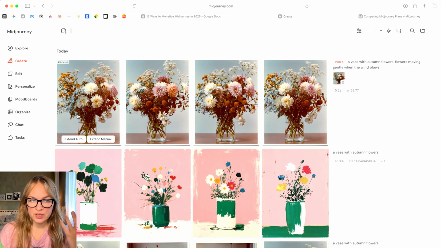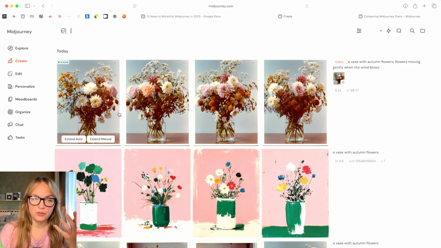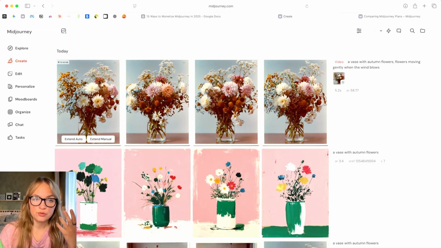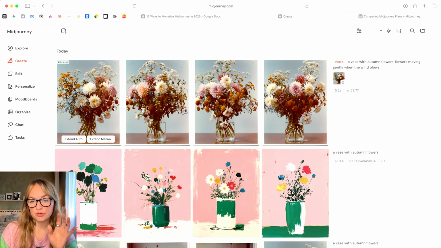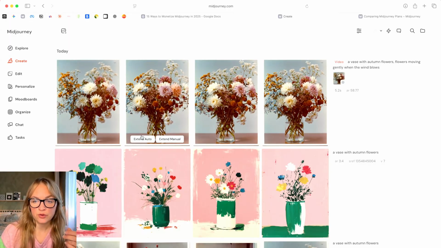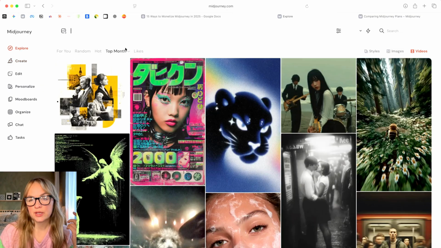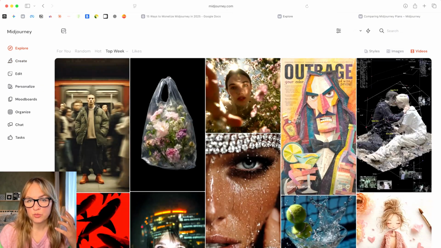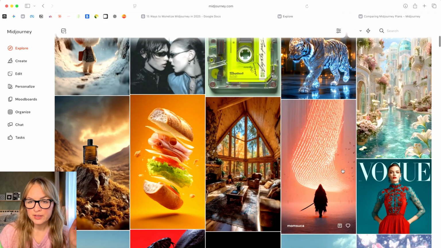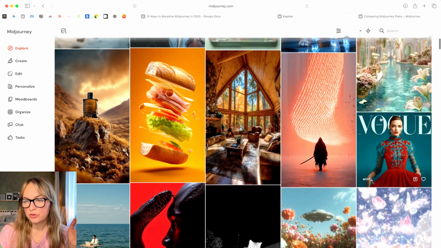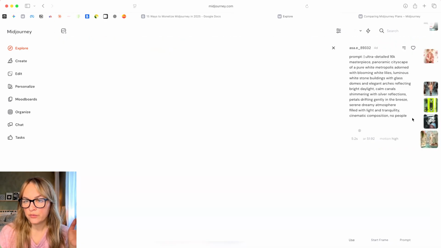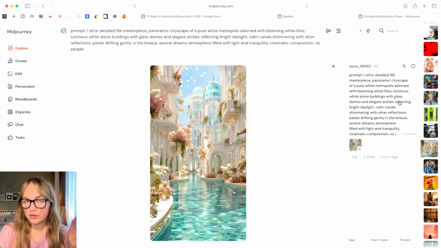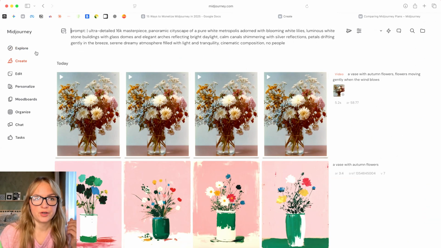Okay, so now it's created four different videos, and we can see that the majority of them are just rotating. One actually captured the wind here. It takes playing around with it, but you can definitely get good short videos based on your images. You can always get inspiration from the images here. You can choose top day or top week, get inspired and see what you like, understand how they prompted this video, and then reuse those instructions.